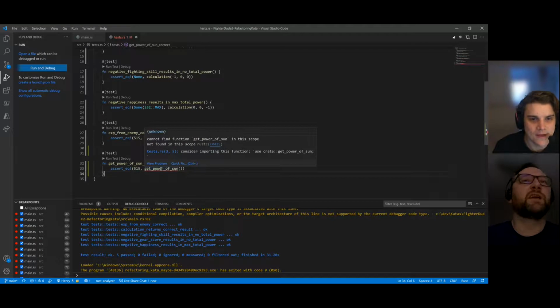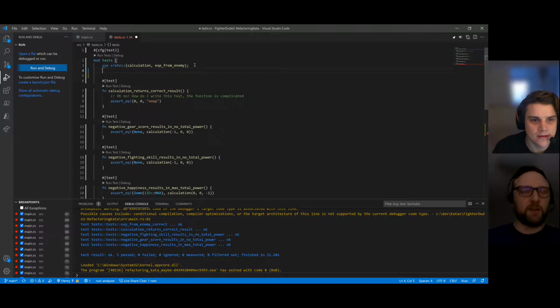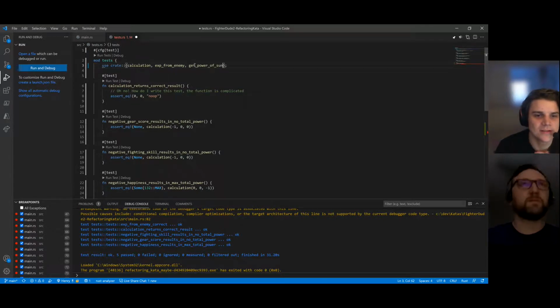Oh, I made it angry. Cannot find it. Oh yeah, we have to actually import it. Okay. So let's go to the top of the file and throw that in on line 3. Line 3, okay. And how do I do that? Inside the braces on line 3, we want to just import get power of sun. Okay, cool.